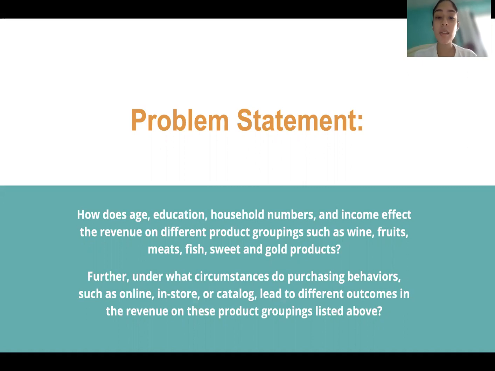Further, we want to answer the question of, under what circumstances do purchasing behaviors such as online, in-store, or catalog lead to different outcomes in the revenue on these product groupings listed above? Ultimately, our aim is to understand how behavioral variables might lead to different outcomes in product revenue.